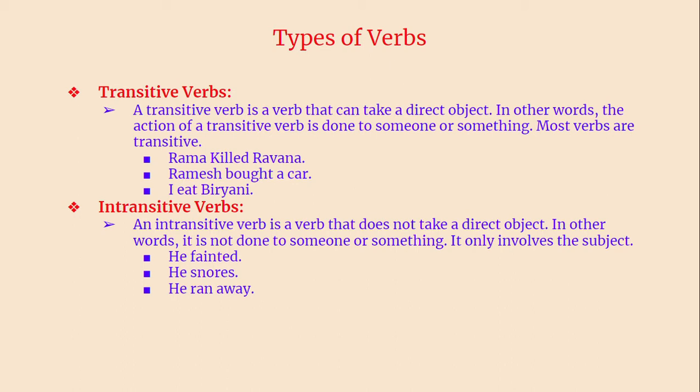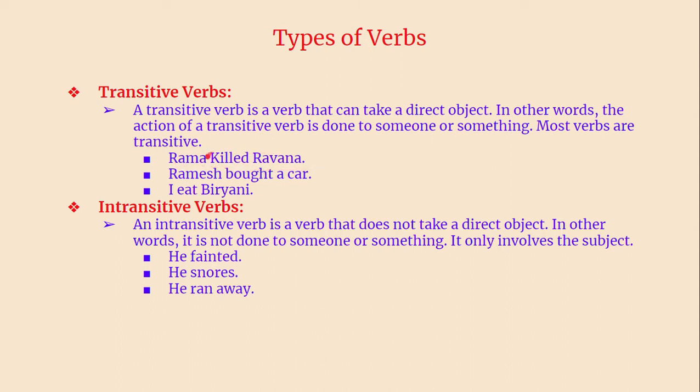In other words, the action of a transitive verb is done to someone or something. So if something is done, the reaction of that action goes to someone. Most verbs are transitive, and there are so many intransitive verbs as well, but most of them are transitive. Like, very famous example, Rama killed Ravana. Rama, what did he do? He killed. It is the verb.